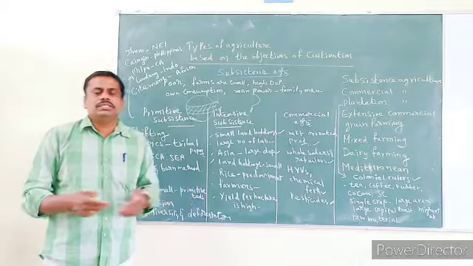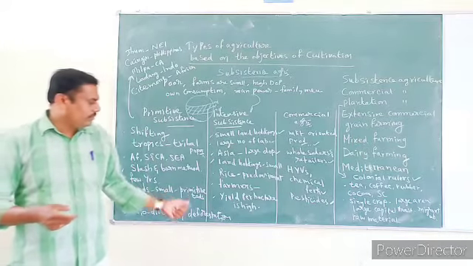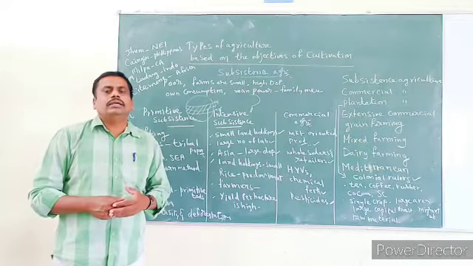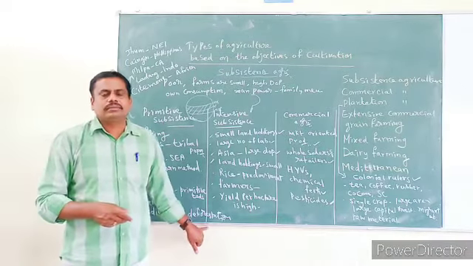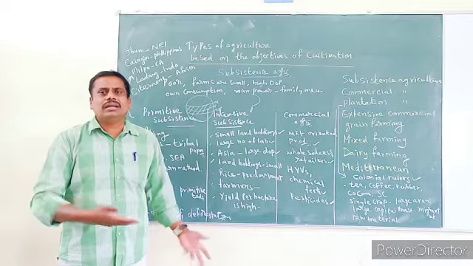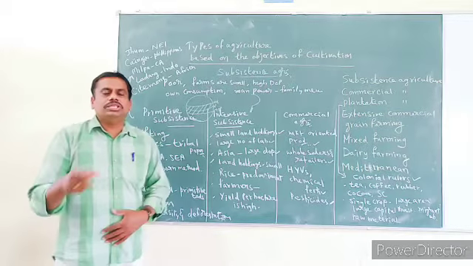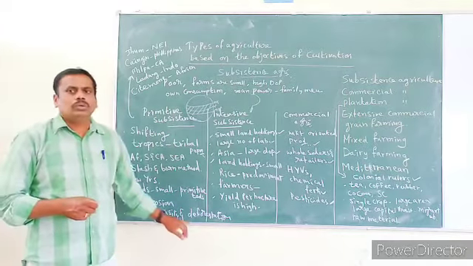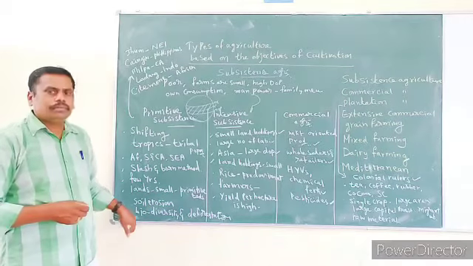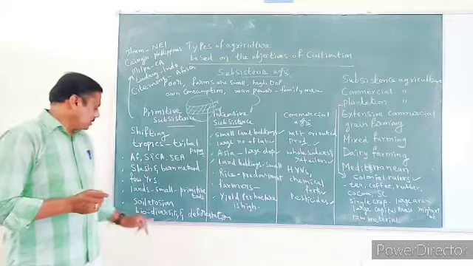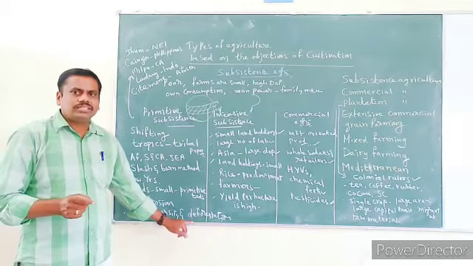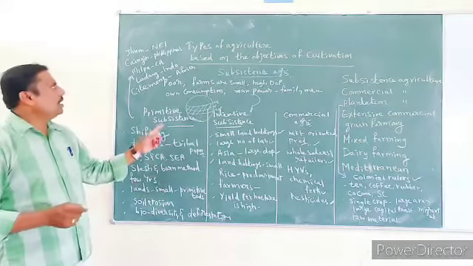At the same time, deforestation. What is deforestation? If a large area of forest is cleared off, that is called deforestation. Indiscriminate cutting of trees is called deforestation. So this type of agriculture leads to these three important things. Remember, soil erosion, loss of biodiversity and deforestation are the results of this type of agriculture.